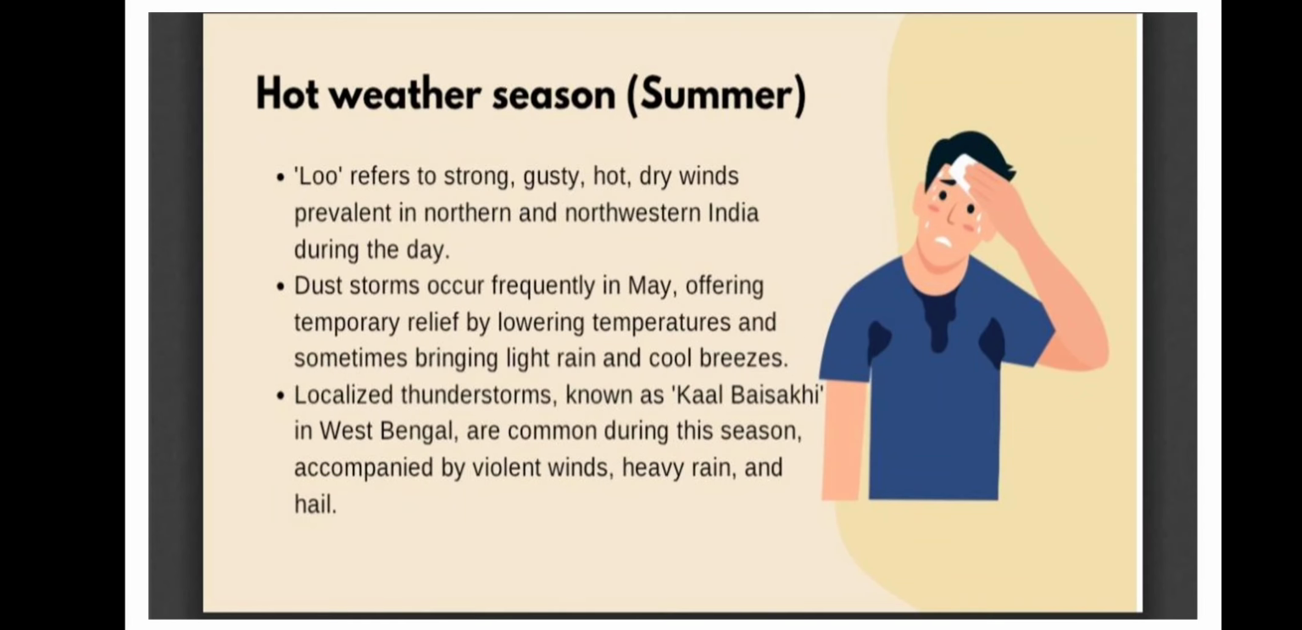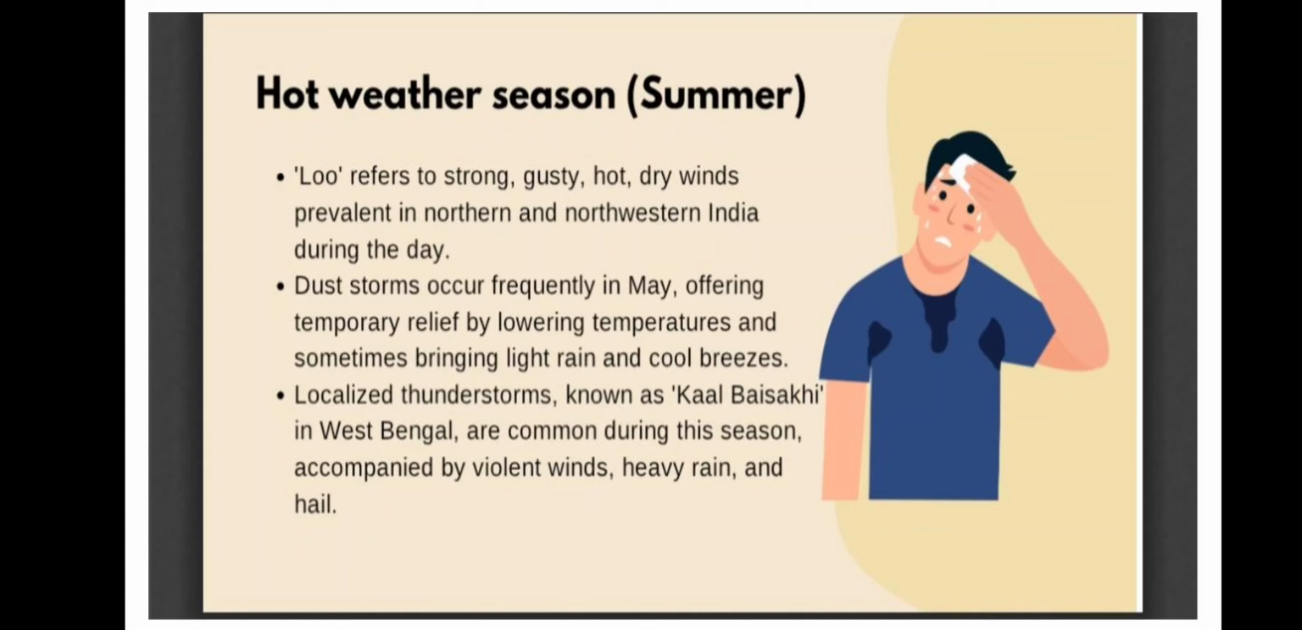Then we have Lu. Lu is important. We need to understand that Lu is a kind of hot and dry wind which we can see during summertime in north and northwestern India. Delhi, Uttar Pradesh, Bihar, Rajasthan, and Gujarat are the areas where you find this kind of local wind. It will not be found on the whole earth, but in some areas. That's why it is a local hot wind.